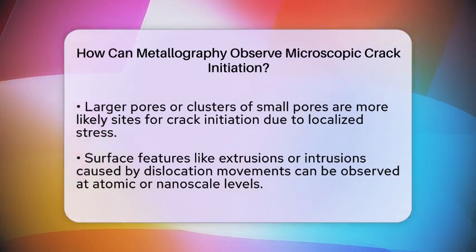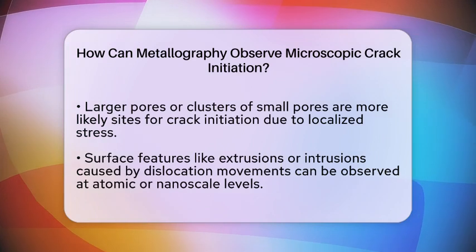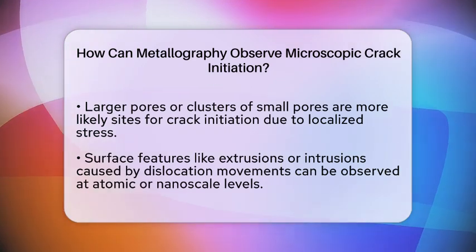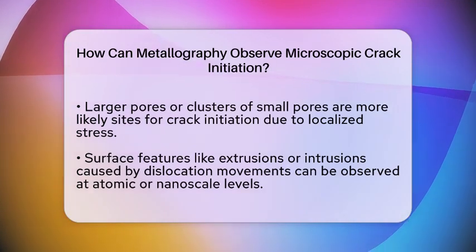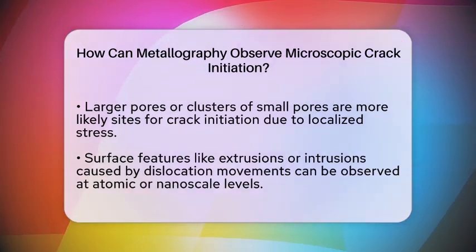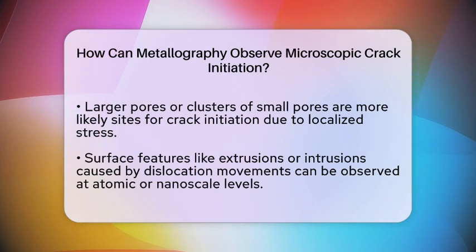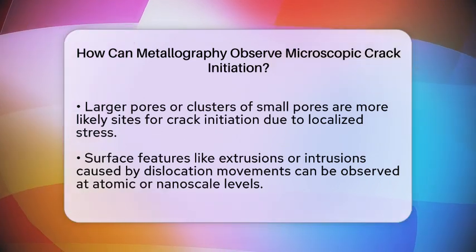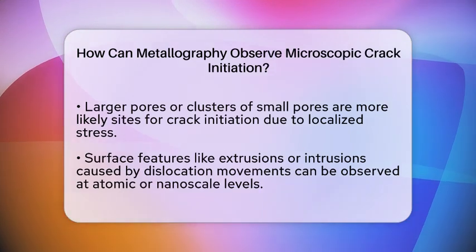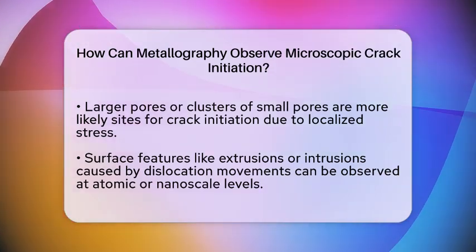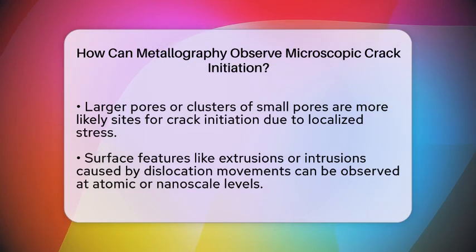Metallography can also reveal surface features like extrusions or intrusions at the atomic or nanoscale level. These features are often caused by dislocation movements, defects in the crystal structure, that lead to strain. When strain localizes, tiny cracks can form. Using scanning electron microscopy, investigators can observe these early damage signs as they develop, even before visible cracks appear.